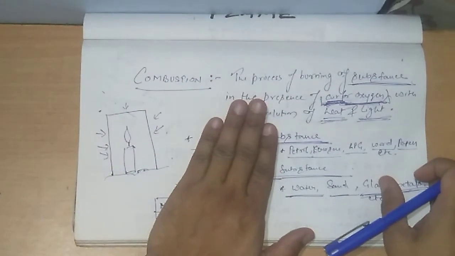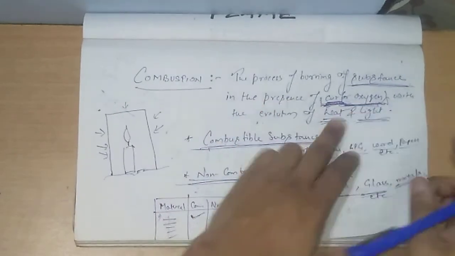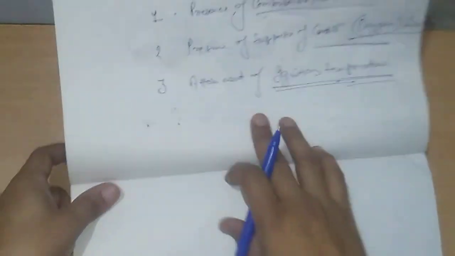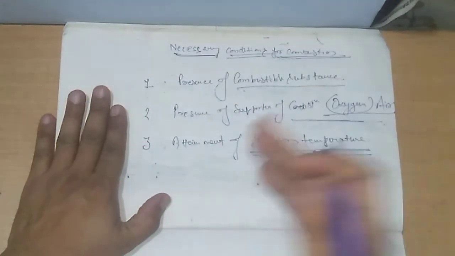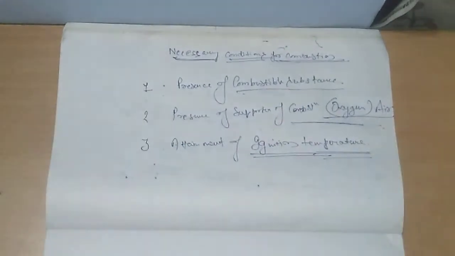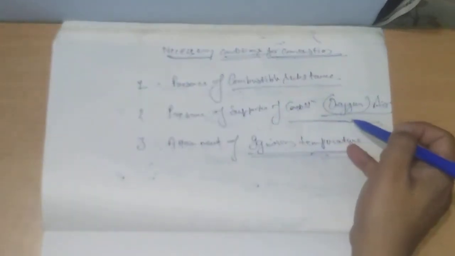Because we know what combustion is: combustion is the process of burning of a substance in the presence of air or oxygen. So the second part is very important. If we cut off the supply of the supporter of combustion, that is air, the combustion process is not possible. So this is again a necessary condition for combustion.